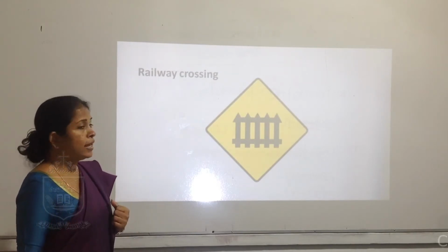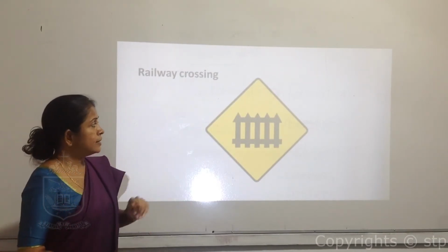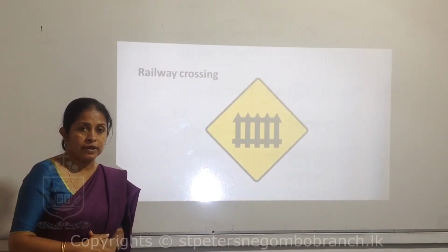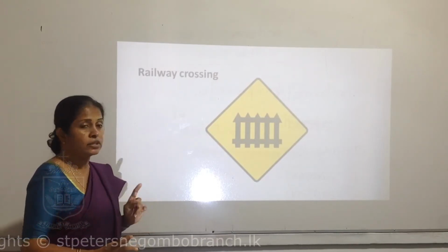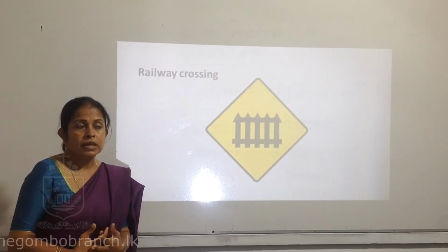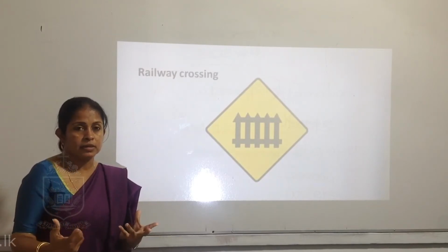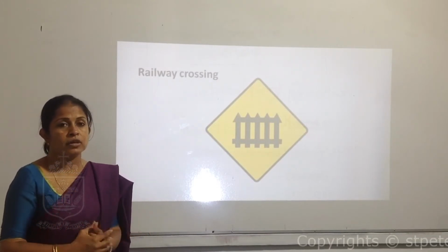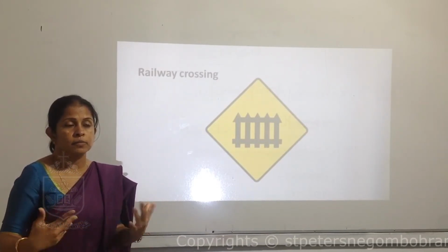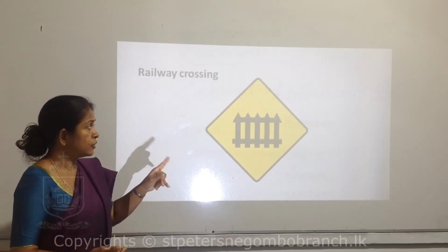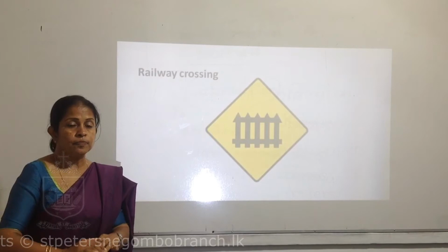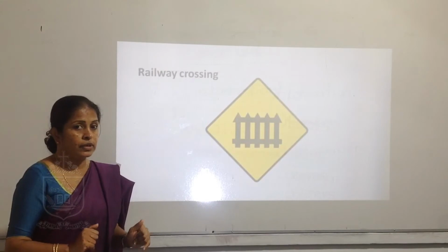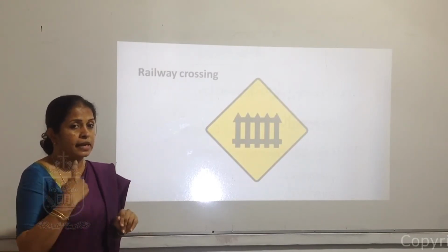Next is railway crossing. This is a railway crossing sign. They show it before the road crosses the railway because this is a very dangerous place. Sometimes the railway signal is not working properly. Sometimes the rail gate is not working properly, it's broken or something has happened. So when you see this symbol, you have to slow the vehicle, get ready, and cross the road carefully.